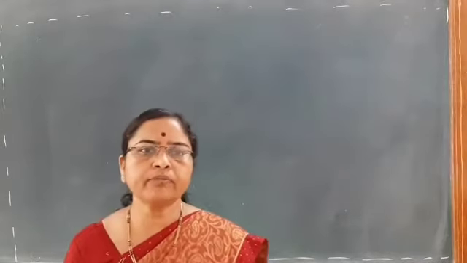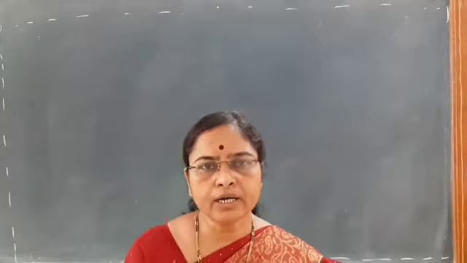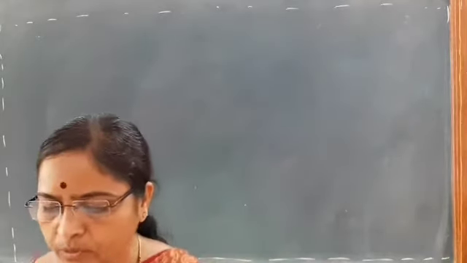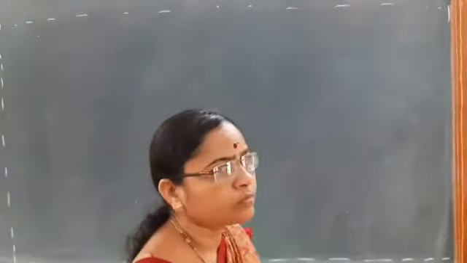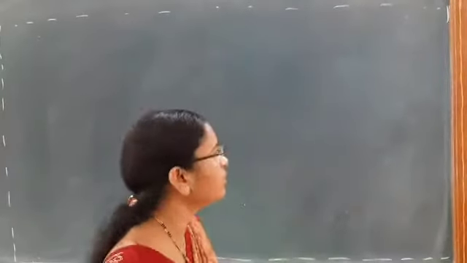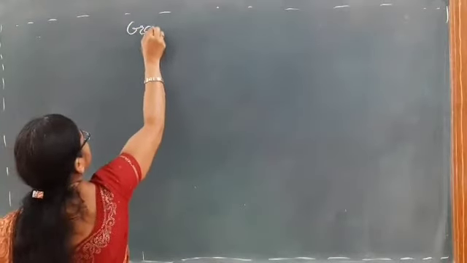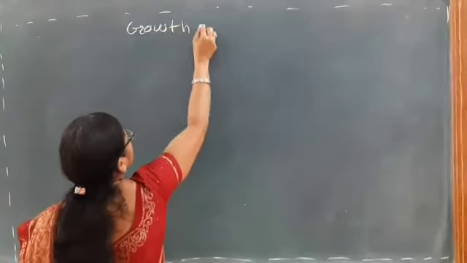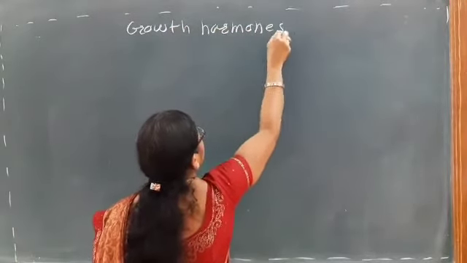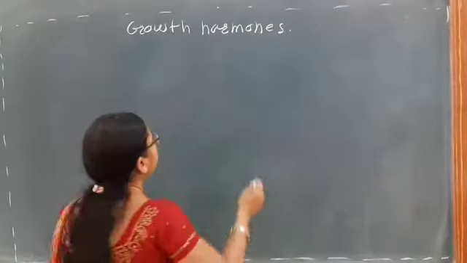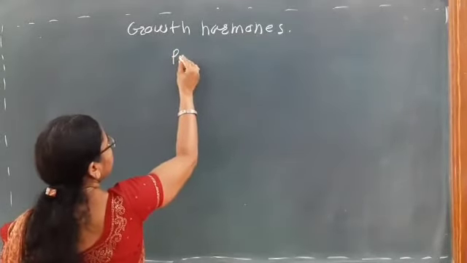Okay, students, so today we see about the growth hormones. In the growth hormones, there are growth promoters and growth inhibitors.